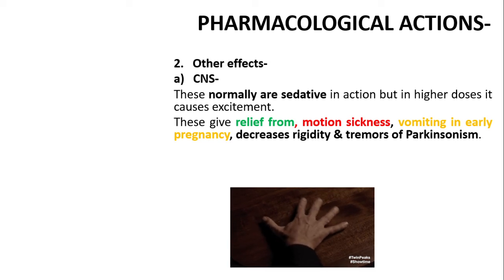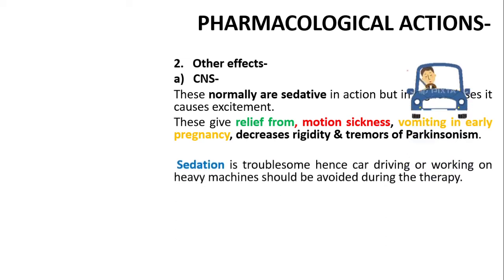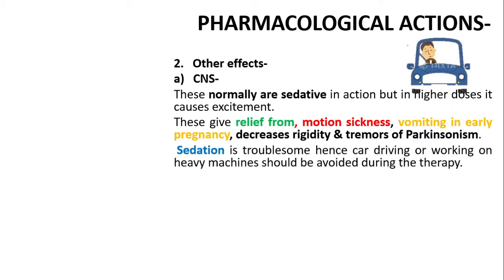Whenever the patient has Parkinsonism, due to the shivering he tries to control it. That we call rigidity. The hand movements and skeletal muscle movements are not so easy. He tries to control these tremors, so he has some rigidity. To reduce this rigidity as well as the tremor in Parkinsonism, sometimes these antihistaminic drugs have an effect.